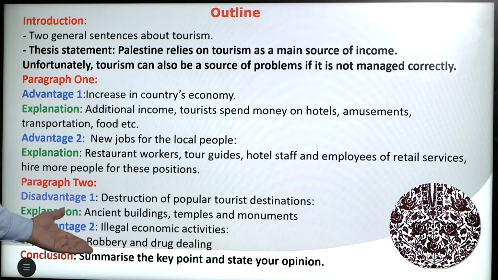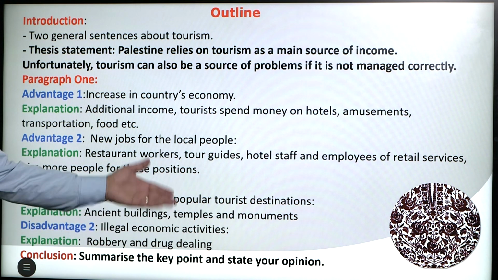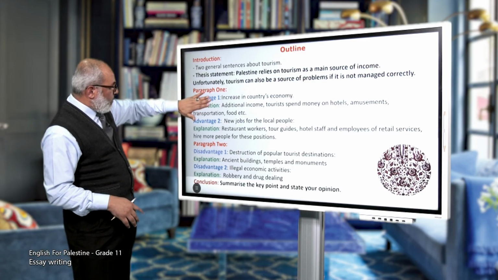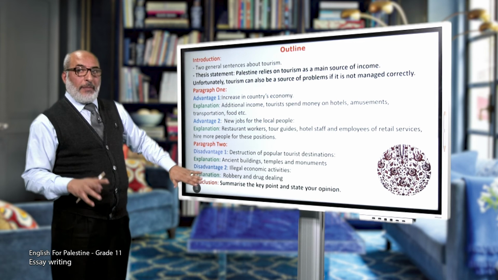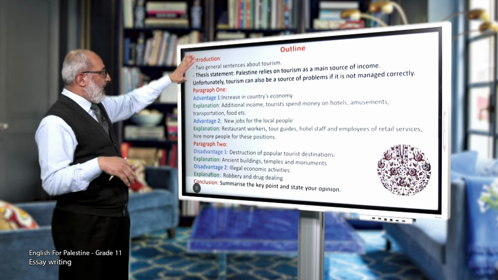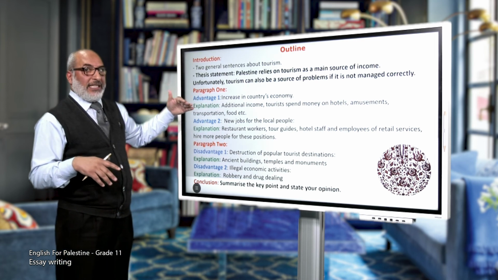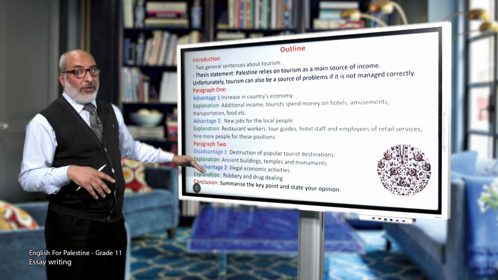Explain it by giving examples, robbery and drug dealing, for example. So here, if you notice, we have the introduction and 2 paragraphs in the body, 1 about advantages and 1 about disadvantages.